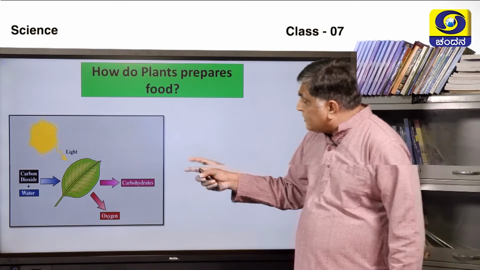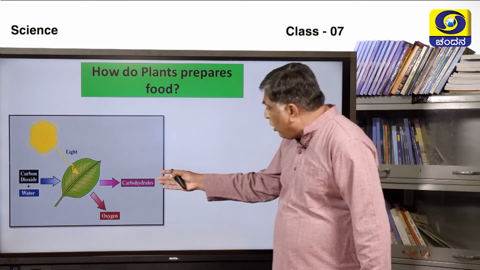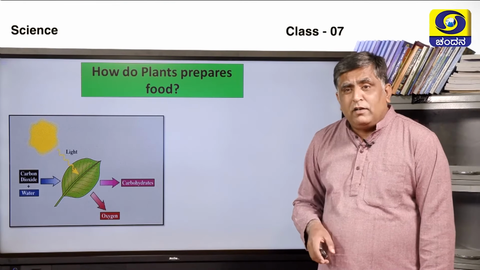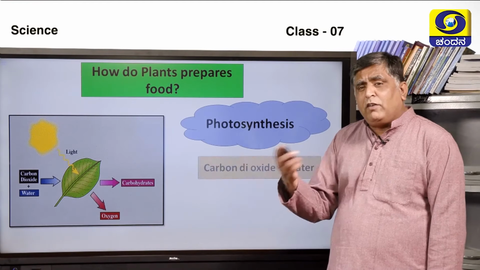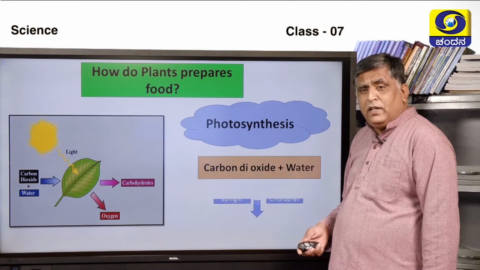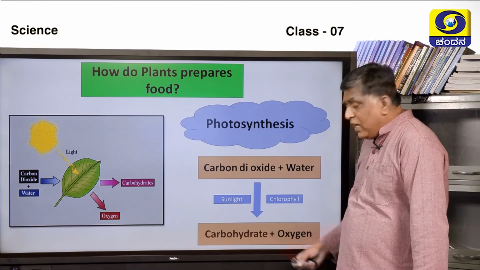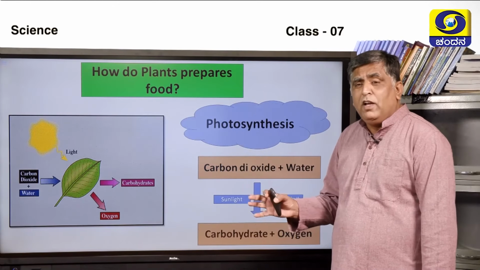So carbon dioxide and water mix, and a biochemical reaction takes place, and carbohydrate and oxygen are formed. Carbohydrate is stored in the cells of the plant and oxygen is released to the environment. This whole process we call photosynthesis. In the previous class we have discussed it. What is the mode of reaction? You can see that carbon dioxide plus water combine together, and in the presence of sunlight and chlorophyll, the reaction takes place and carbohydrate and oxygen are released. So this is the process of photosynthesis.